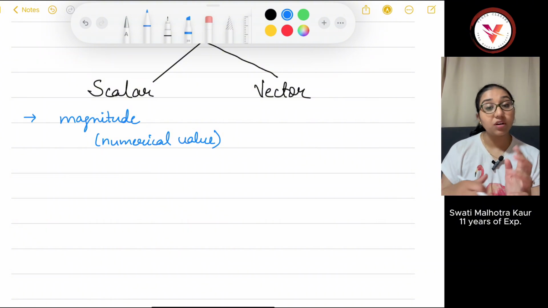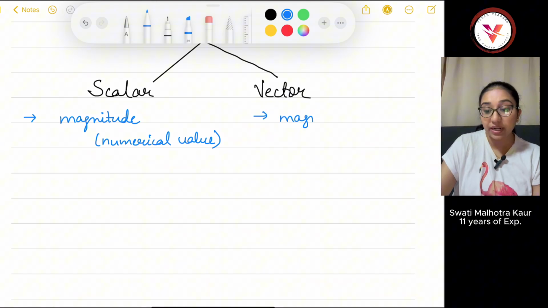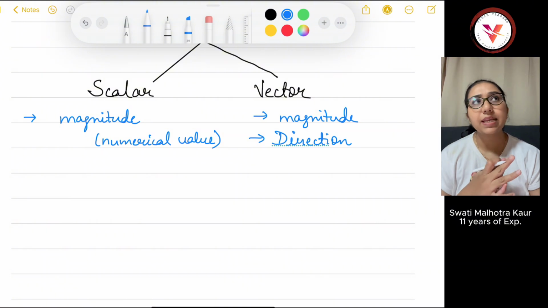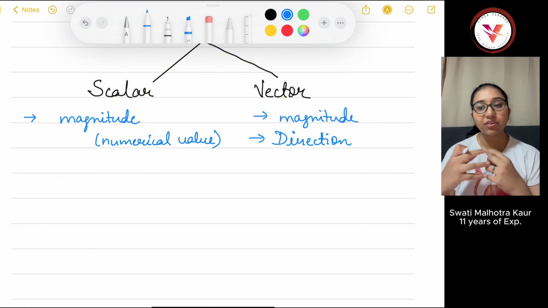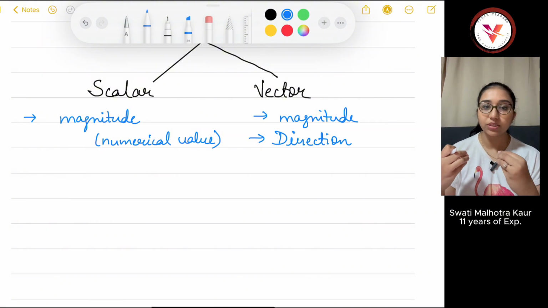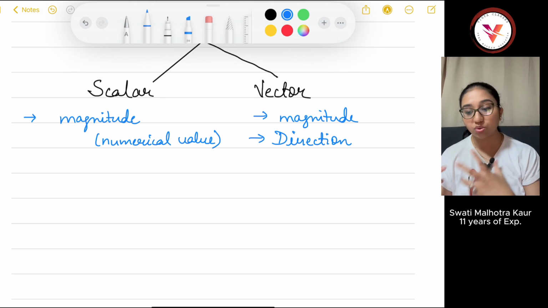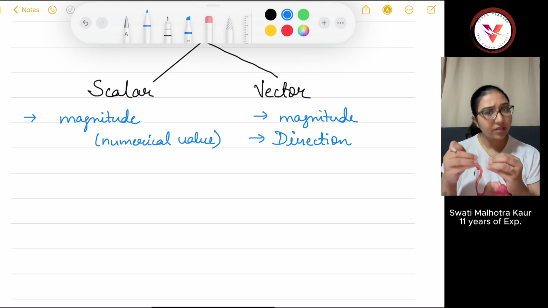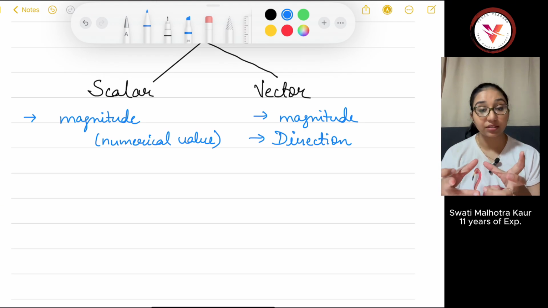But the physical quantities which are vectors need both magnitude and direction: the numerical value, and direction. For example, I have covered a distance of 40 kilometers towards north or towards south. So direction is important. But there is an exception. There are physical quantities like current.